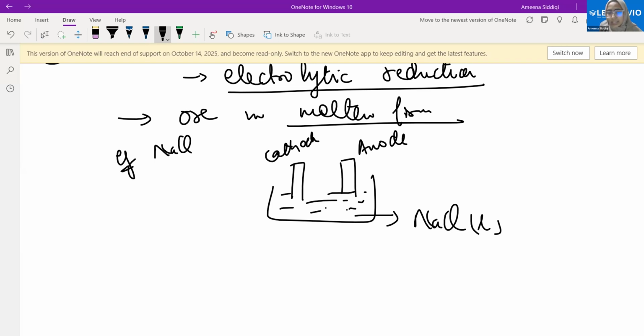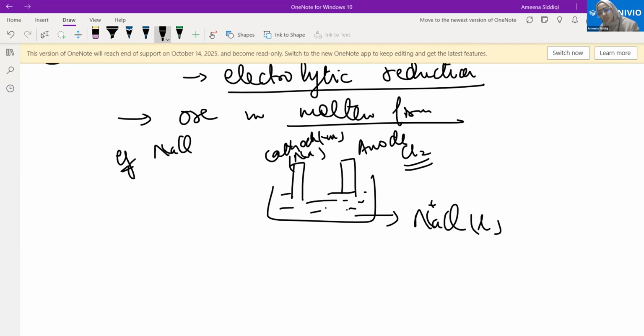Don't you think sodium will get deposited on the cathode? Sodium will get deposited on the cathode. Why? Because sodium is positively charged here and the cathode is negatively charged. Yes or no? And the chloride ion will get deposited on the anode as chlorine gas.